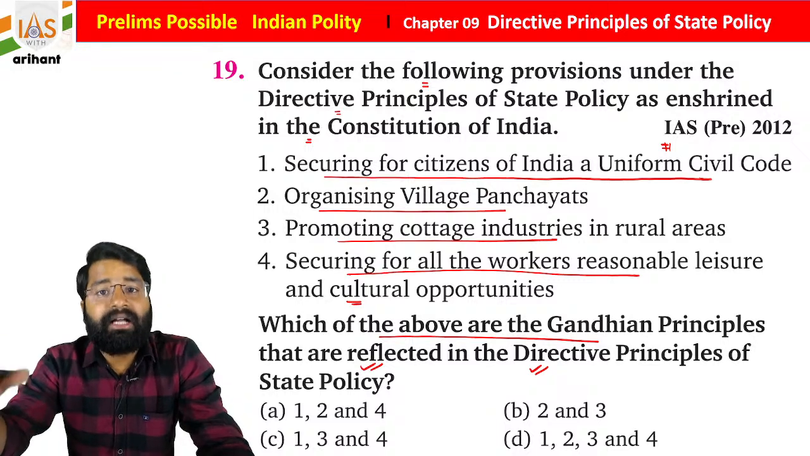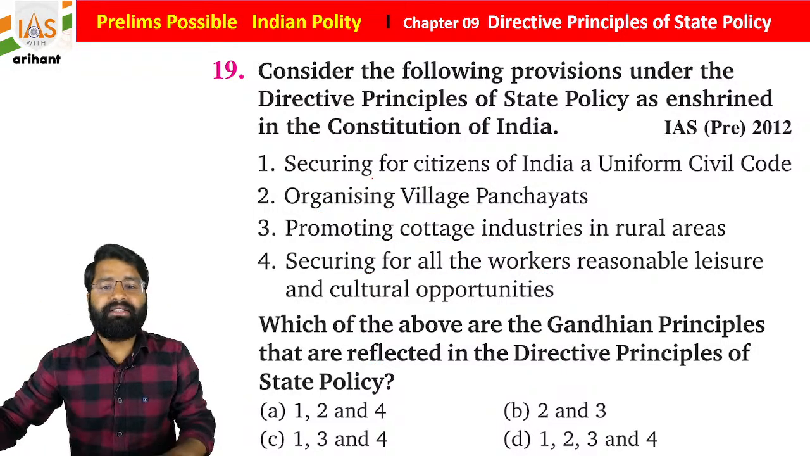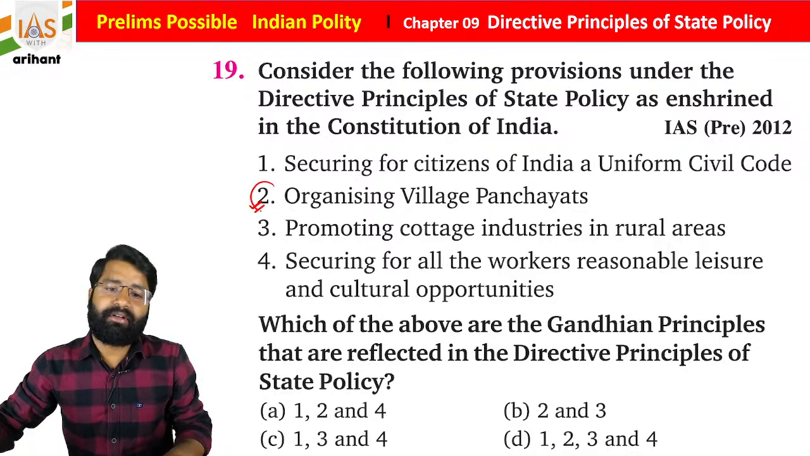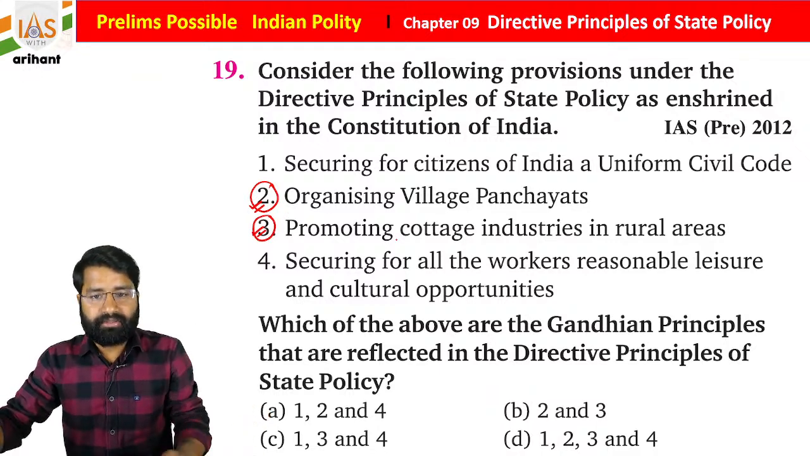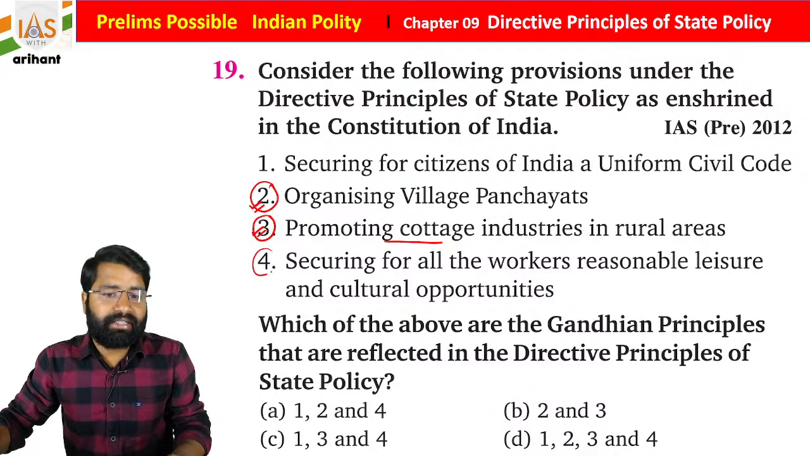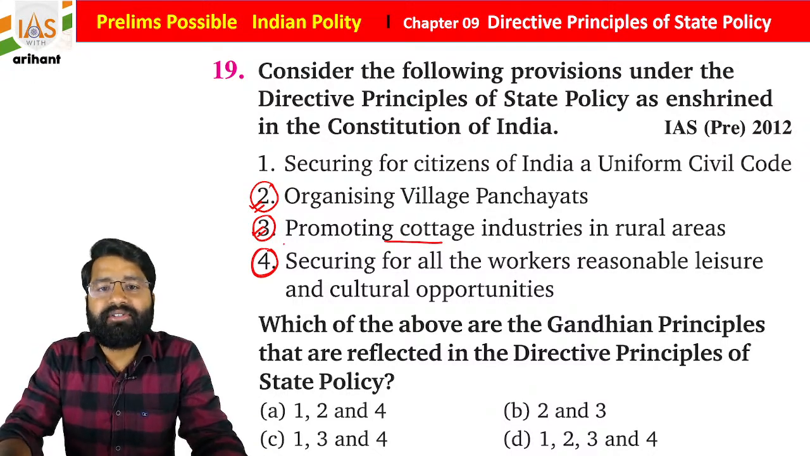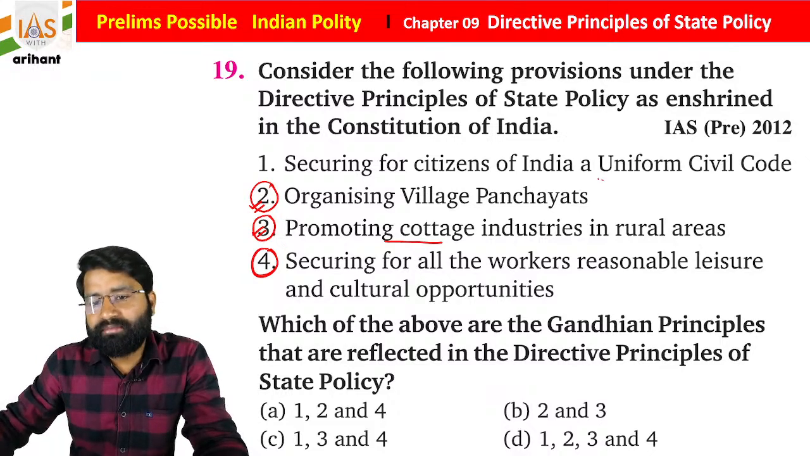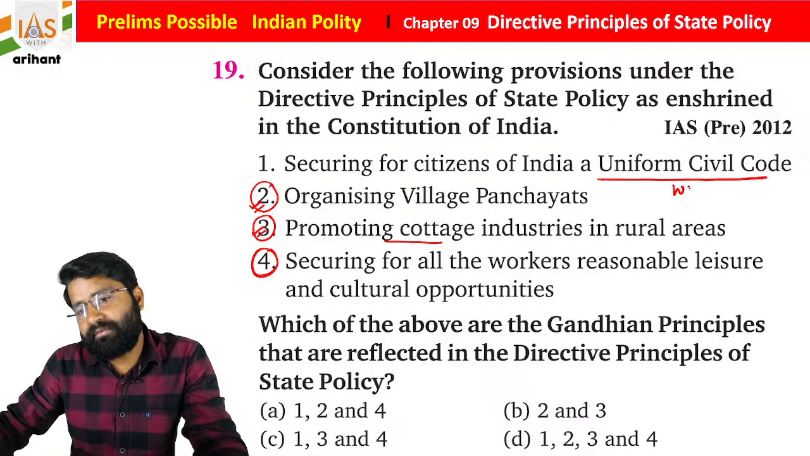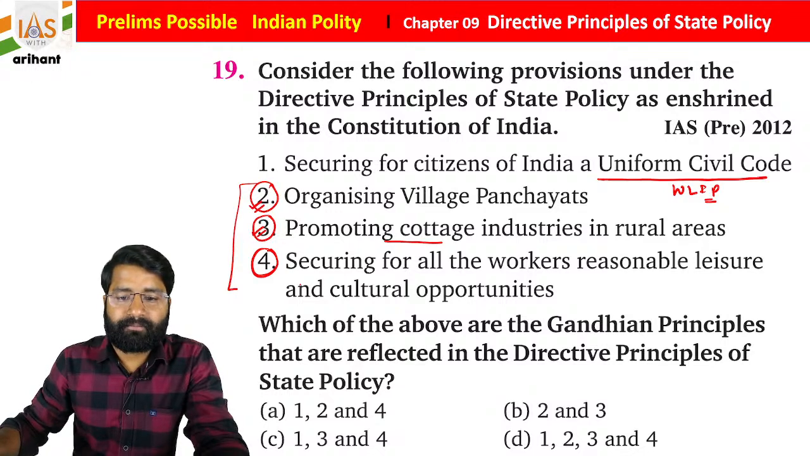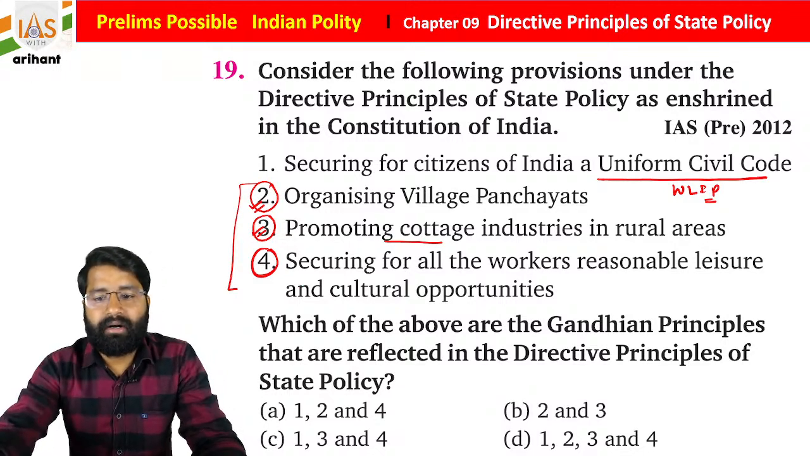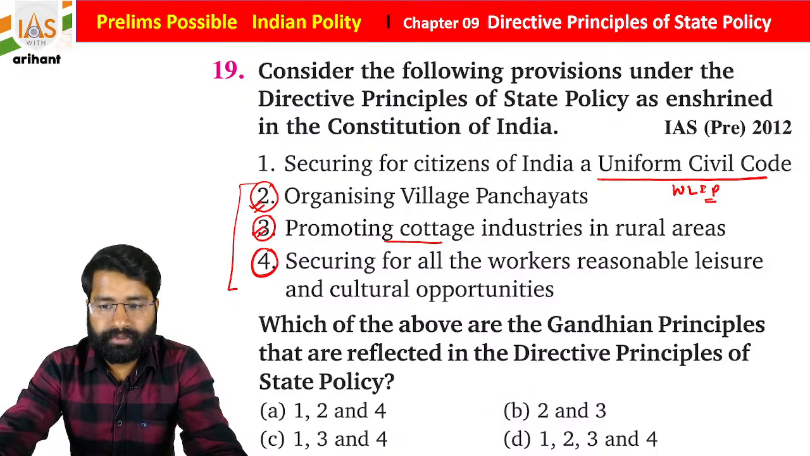Now Gandhian principle, what did Gandhiji want? Gandhiji wanted the formation of village panchayat. Gandhiji wanted the rural people to get livelihood, so promotion of cottage industry. Gandhiji said that the rural people or the workers should also get proper respect. But uniform civil code, students, under Article 44 is a Western liberal intellectual principle. So what you see, 2, 3 and 4 are mentioning the Gandhian principles. Okay, so which of the following is enshrined there?